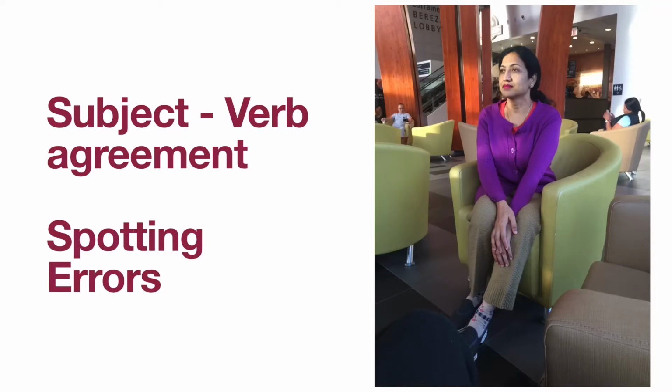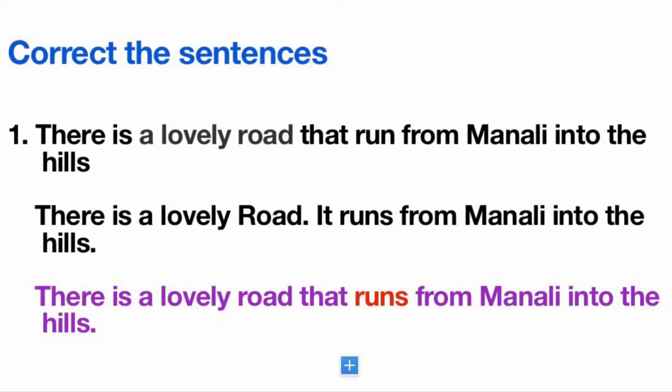Today we will find errors regarding agreement of the verb with its subject in some of the sentences. Let's test our abilities. First sentence is, there is a lovely road that runs from Manali into the hills.